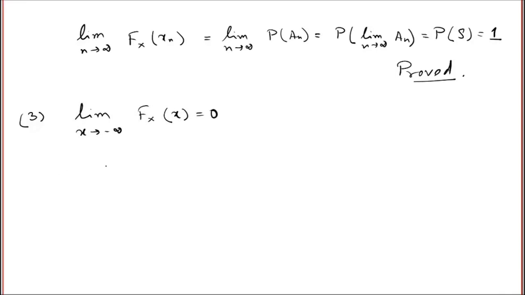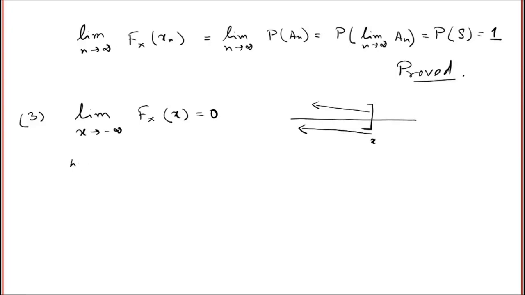Again, intuitively it makes sense because the distribution function is basically the probability on this side. Now, if I push this x to negative infinity, that means no point will remain there. So the probability will be 0, like the probability of the empty set. And the proof goes exactly this way.